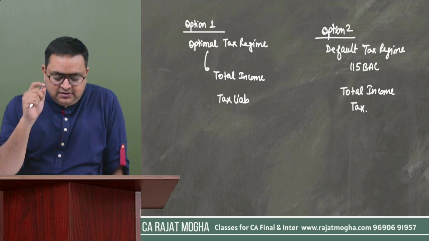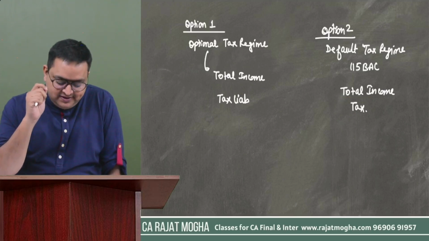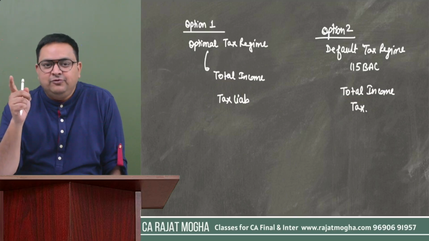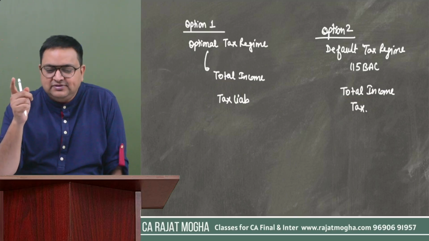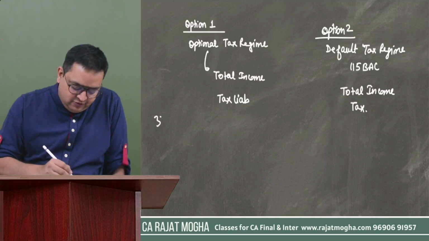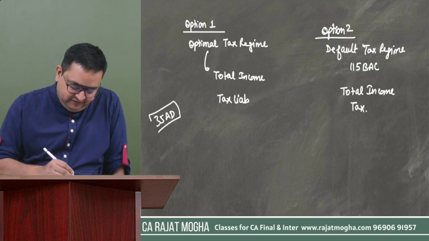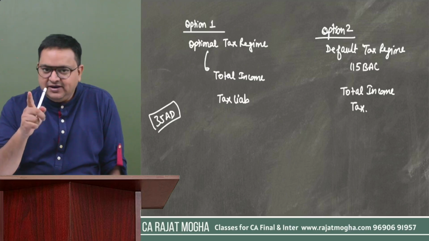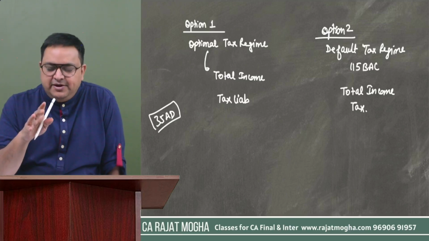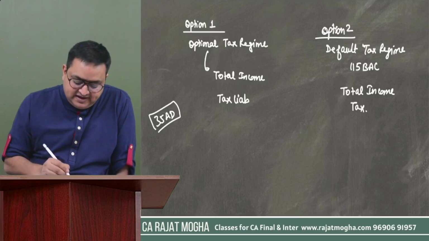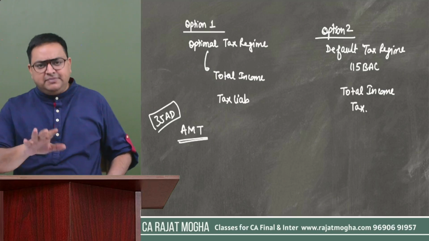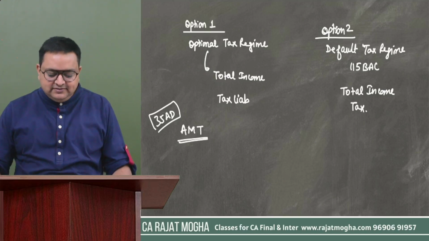But the question here is, because I have seen that the amount of profit was somewhere about 50 lakh rupees in net profit, and there is section 35 AD also. One indication it is giving is that there might be a point of surcharge also, which can come into the picture. One is surcharge, but second is AMT also. Oh my God, AMT. But it is very easy. I'm telling you, AMT is also very easy.